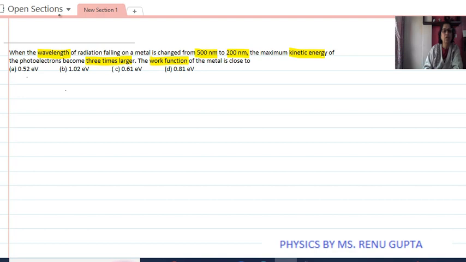Here we are given lambda 1 equals 500 nanometer and lambda 2 equals 200 nanometer. Kinetic energy 2 is 3 times kinetic energy 1.